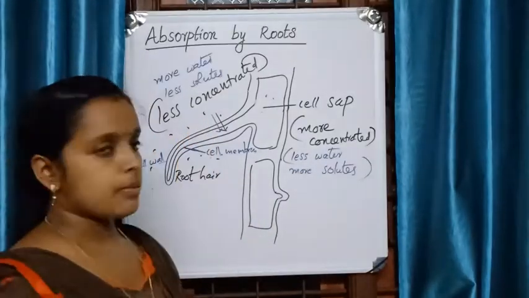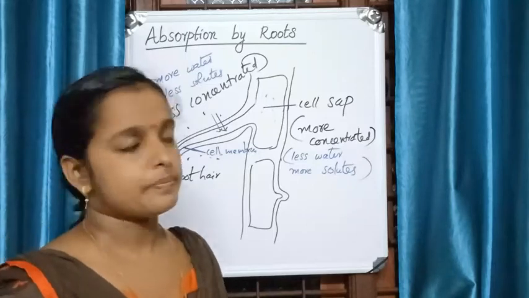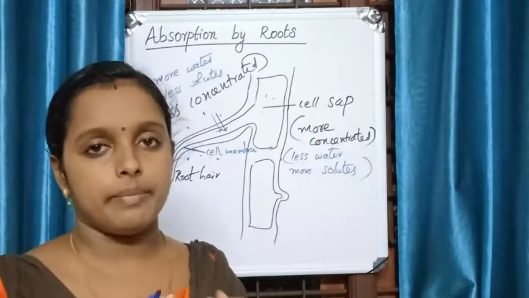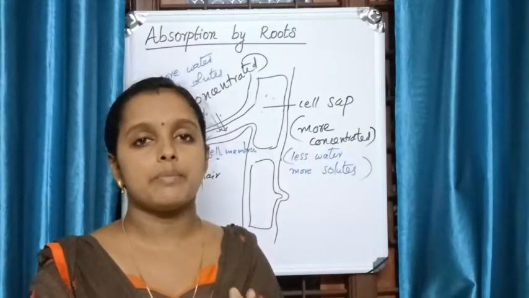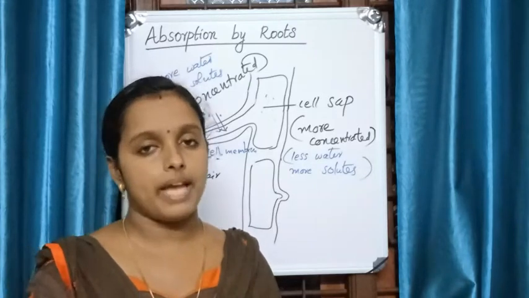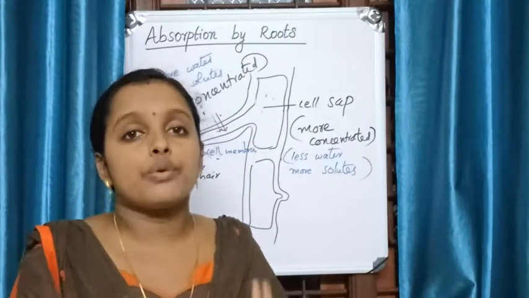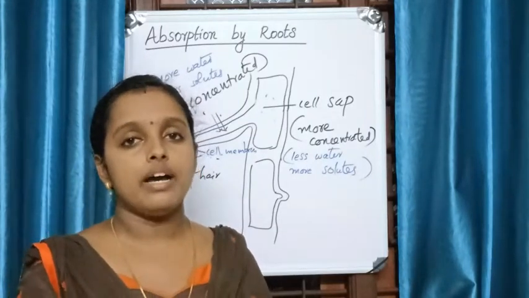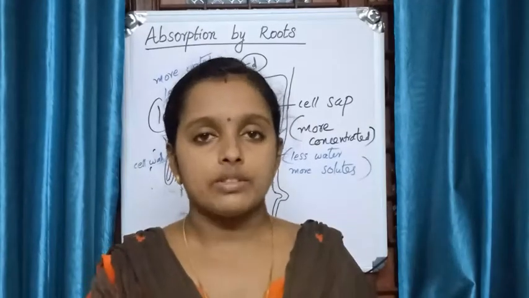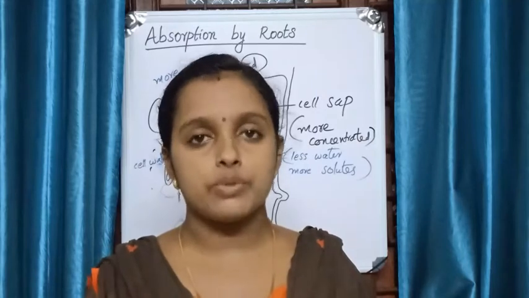By the process of osmosis, water is absorbed by the root. So these are the basic things, the introduction about absorption by root: the importance of water in the plant body and how the structure of roots is adapted to the absorption of water.